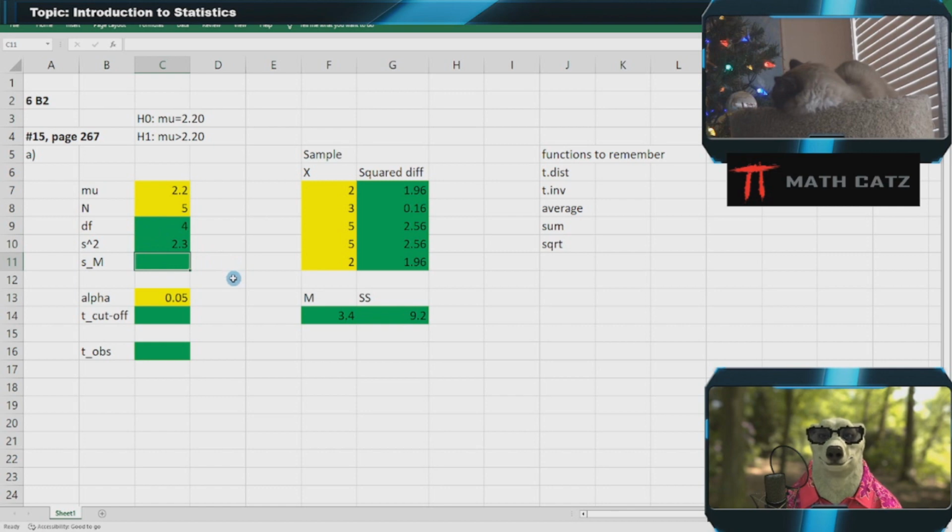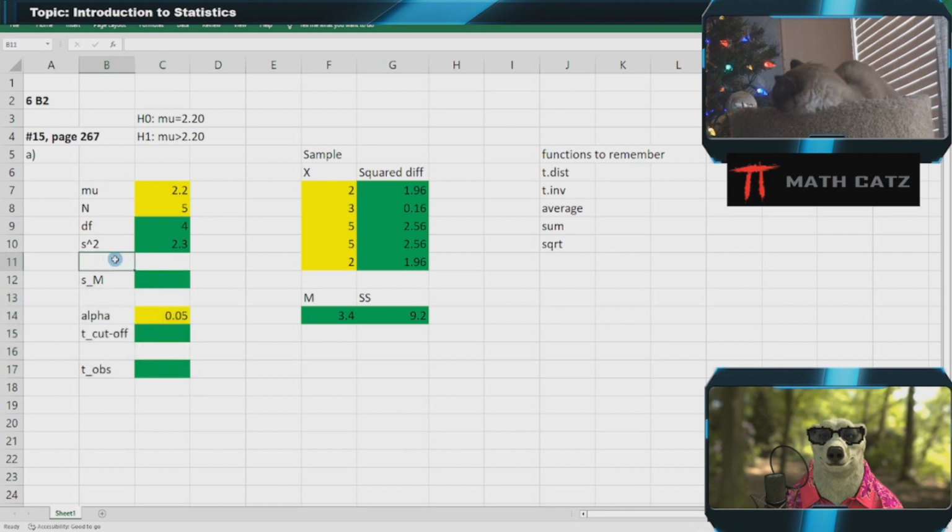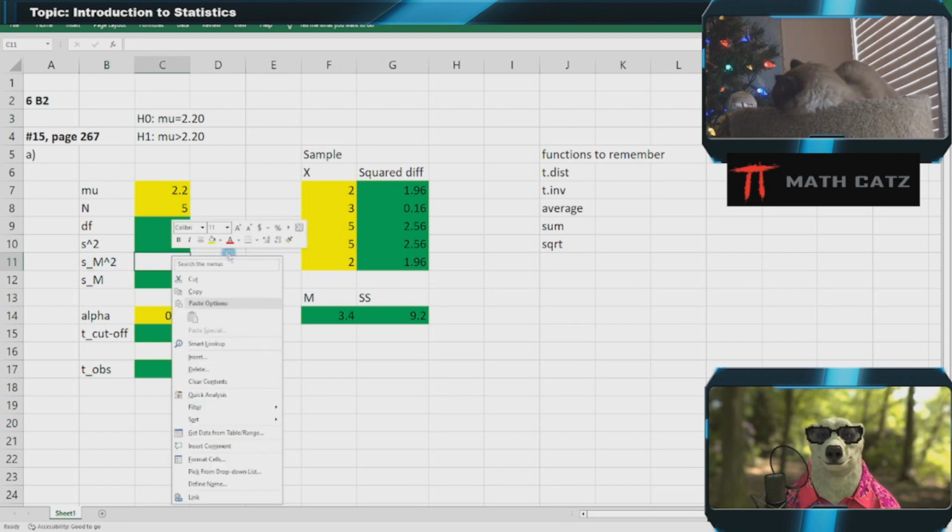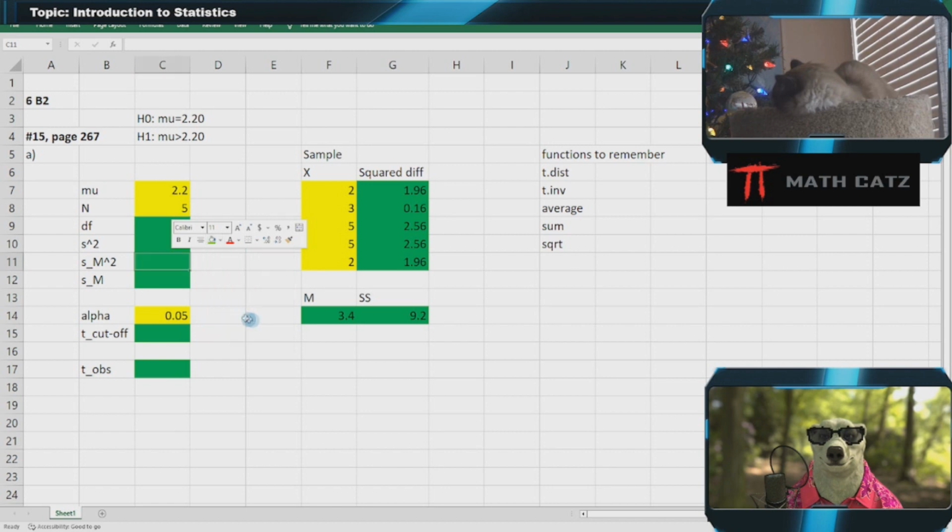Now, in my hypothesis test, the comparison distribution, remember for a sample, is the distribution of means. We'll call that SM. Now I can do the variance of that distribution first and then take the square root. You decide. Maybe we can do that. Let's move all this down one. Just going to shift this down a little bit. And maybe I want S but squared. So the variance of the distribution of means.